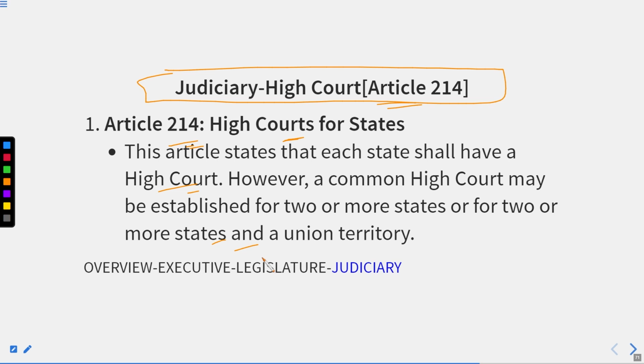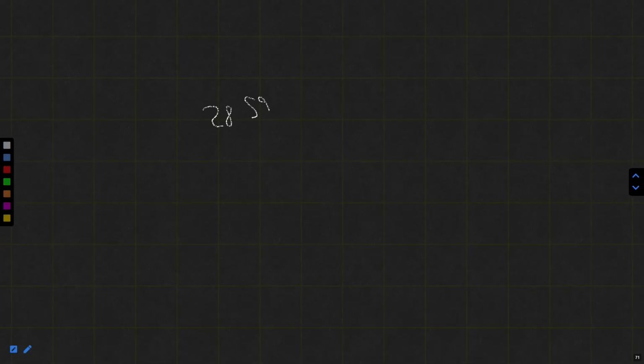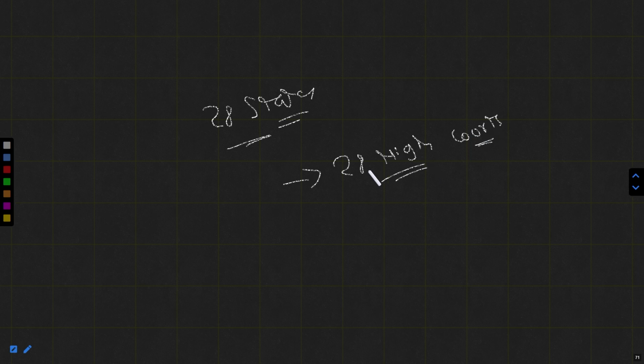Basically, under Article 214, what we have aspired is that every state must have their own High Court. It does not mean that if there are 28 states in the country, there must be 28 High Courts. It is not a necessary condition, because some states have a common High Court.